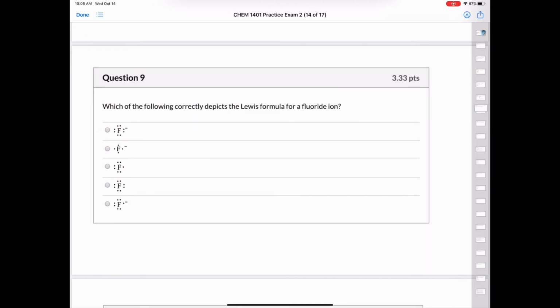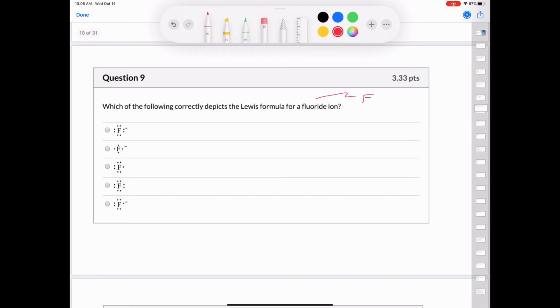Next question asks us, which of the following correctly depicts the Lewis formula for a fluoride ion? By now you should know that a fluoride is fluorine with a -1 charge. Well, fluorine itself is in group 7A, so that means it has 7 valence electrons. 1, 2, 3, 4, 5, 6, 7. But if fluorine has a -1 charge, it's going to take on another electron. And so this would be the Lewis structure right here for our fluoride ion: fluorine surrounded by 8 valence electrons.